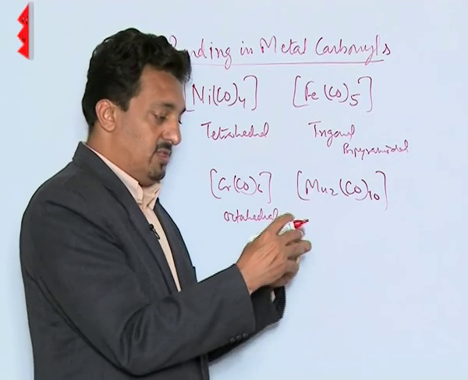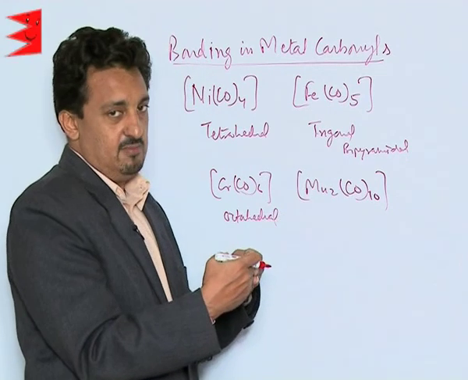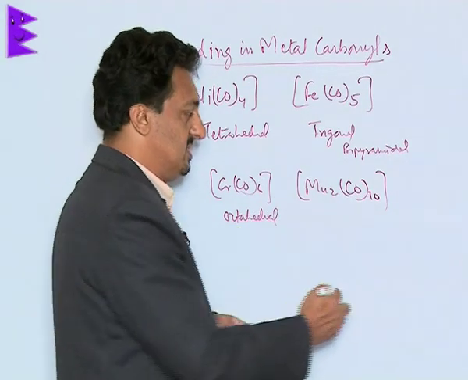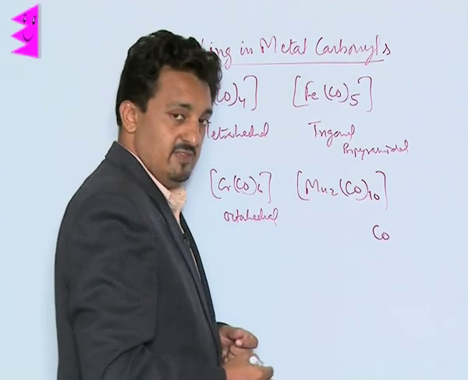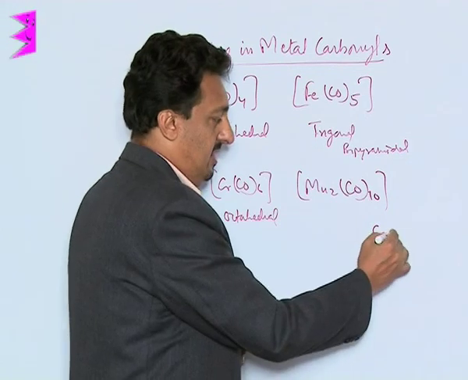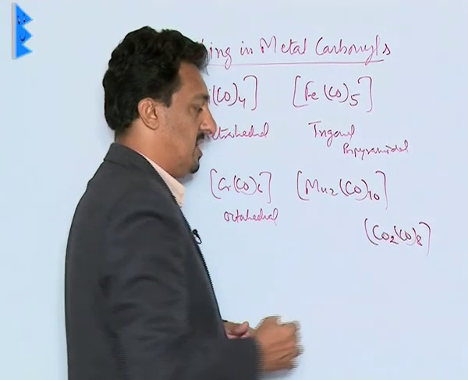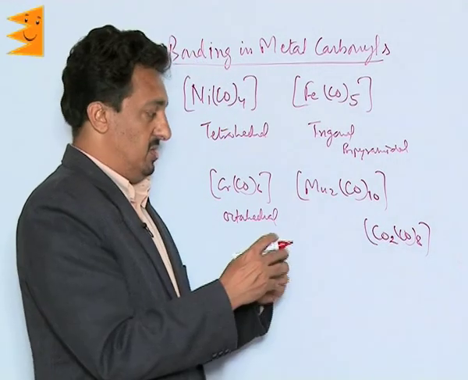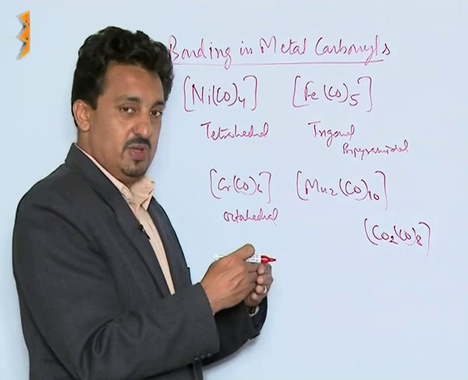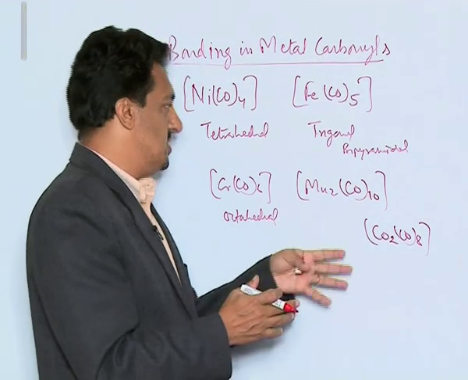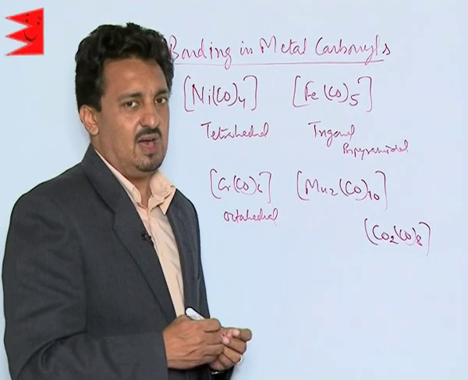In this case, both the manganese atoms are bonded to each other through a single bond, and both of these have square pyramidal structures. Similarly, with cobalt, which has atomic number 27, it forms this kind of a complex, which is called octacarbonyl dicobalt, in which both of these cobalt atoms are bonded to each other through a single bond, and both have square planar structures. So these are the different structures in which these metal carbonyls exist.